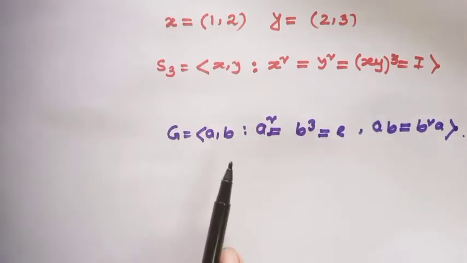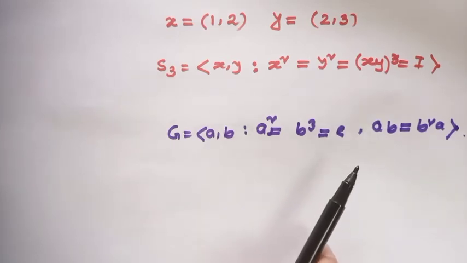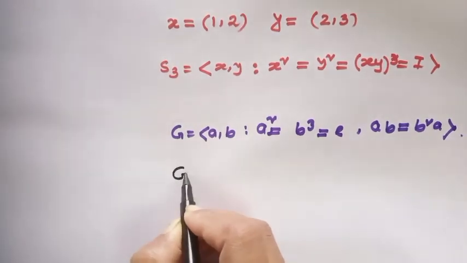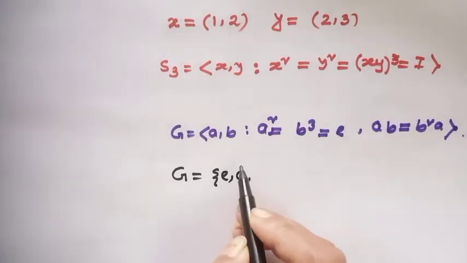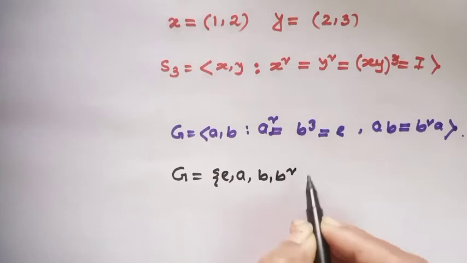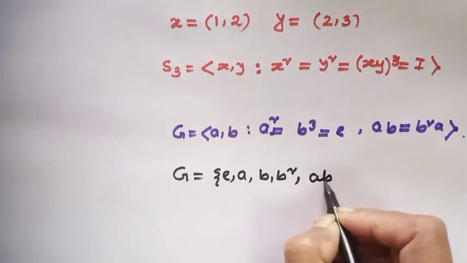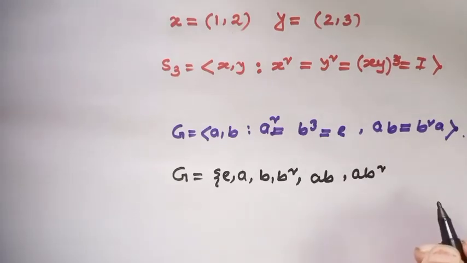A group G is generated by A, B with the conditions A squared equals B cubed equals identity and AB equals B squared. Then what will be the elements of G? G contains identity and A. Since A squared equals E, that means only E and A. Then B and B squared, since B cubed equals identity. Then by closure property, AB and AB squared. Is there any other element?